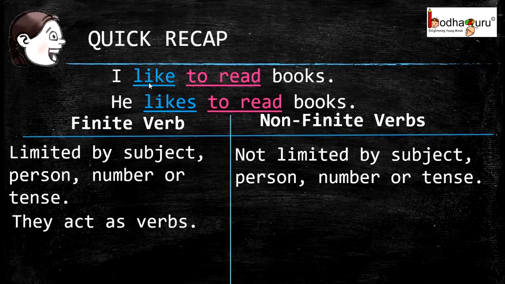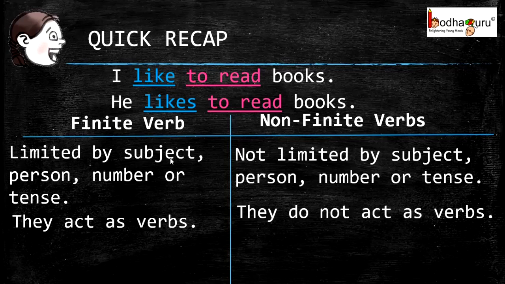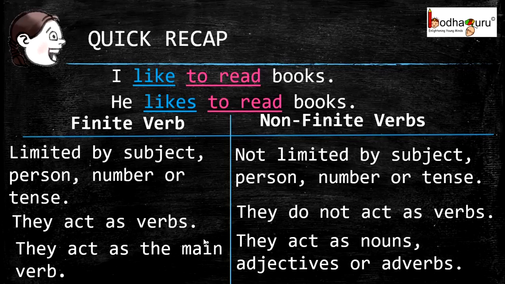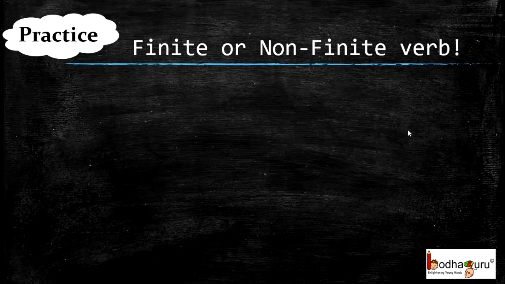We see finite verbs act as verbs only, whereas non-finite verbs, to read in this case, does not act as a verb. The finite verb always acts as the main verb, whereas the non-finite verbs can act as nouns, adjectives, or adverbs. Hence, they are also called verbals because they are not actually verbs. Now let's take more examples.